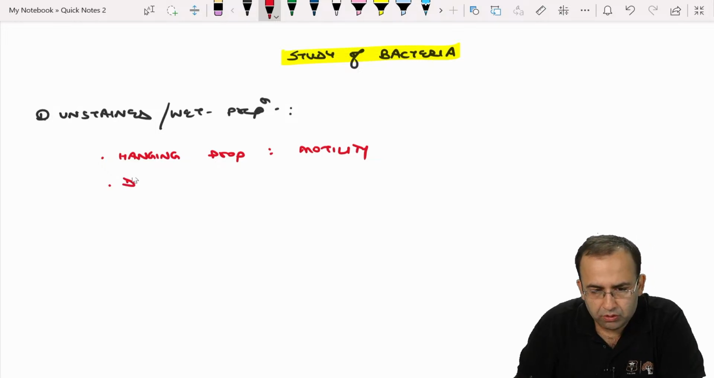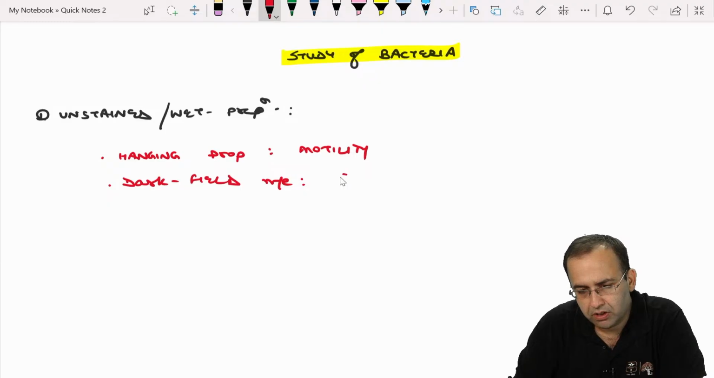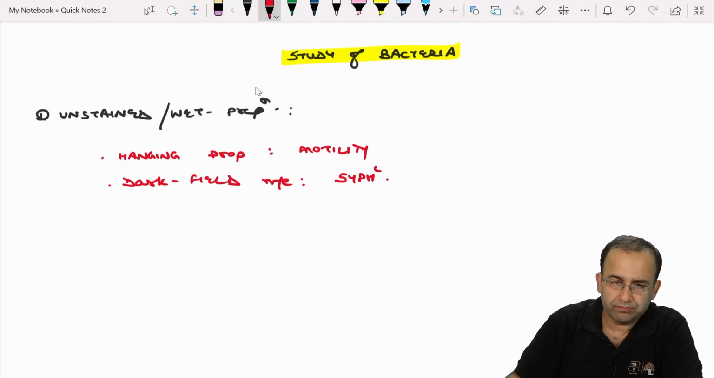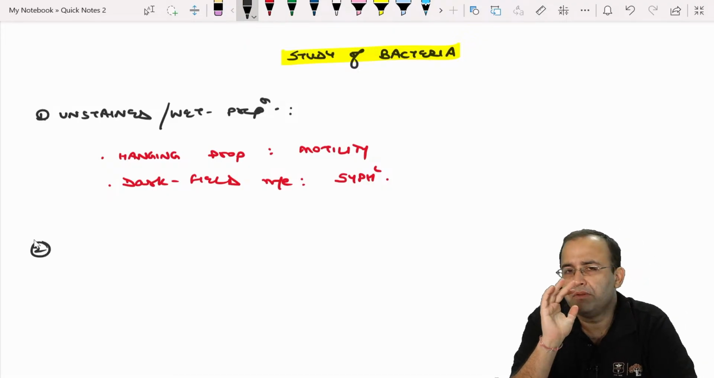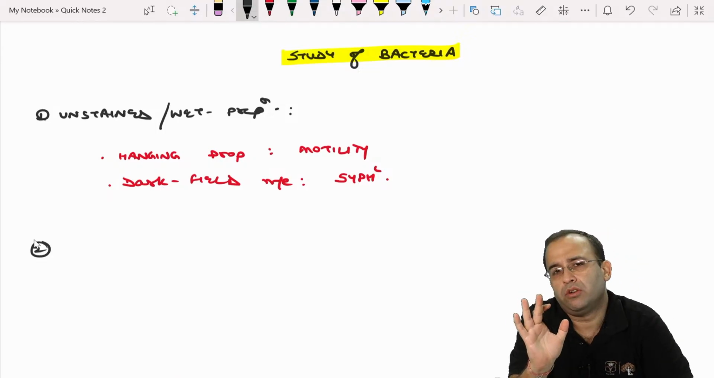Next, you also know dark field microscopy. It is an unstained preparation. We are not staining it by anything. Dark field microscopy is for syphilis, that is, for Treponema. You know this, it is unstained. One more thing: with respect to microbiology, always think if a question comes from this, whether I will be right or not.